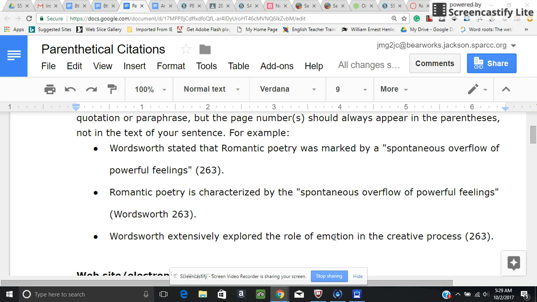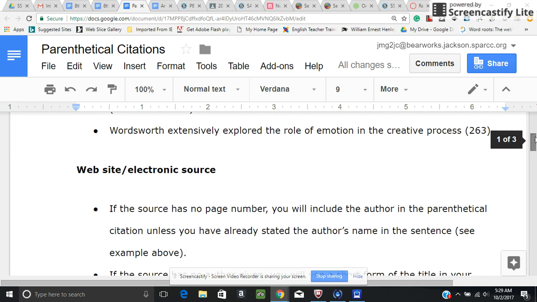Wordsworth extensively explored the role of emotion in the creative process. Notice again, no punctuation here, page number, period on the outside. We have the author here. Website or electronic source, you use these a lot. So if the source has no page number, you'll include the author in the parenthetical citation, unless you have already stated the author's name in the sentence, like in some of the examples above here.